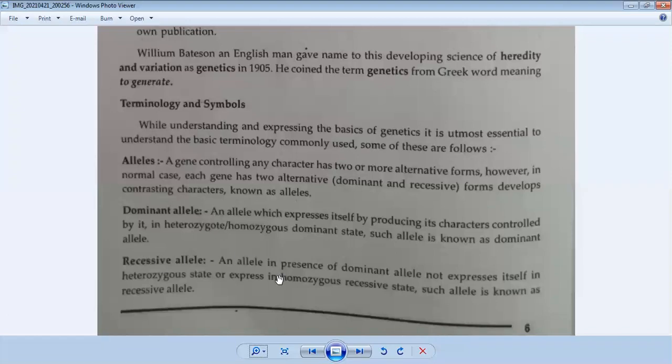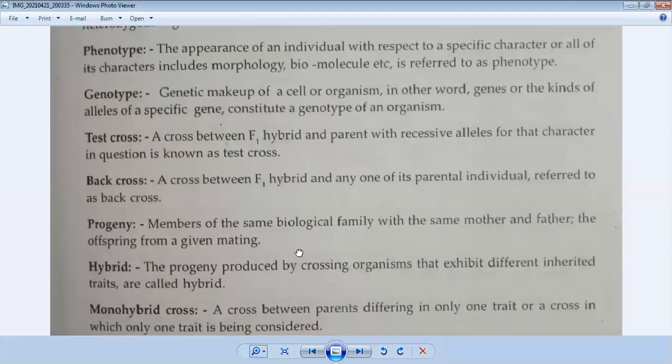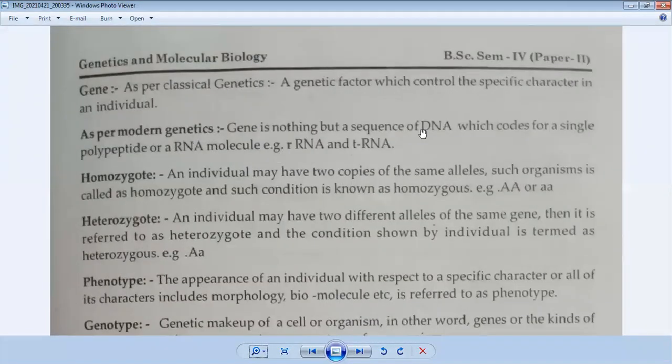Recessive allele: the allele which in the presence of a dominant allele does not express itself in the heterozygous state, but is expressed in the homozygous recessive state, is known as a recessive allele. So the allele which does not express itself even in the presence of the dominant allele or dominant character is a recessive allele.